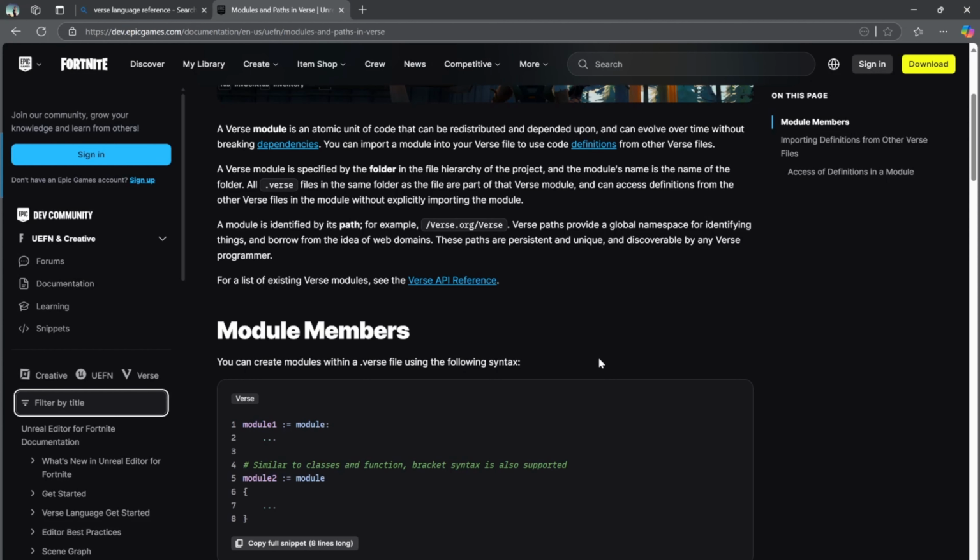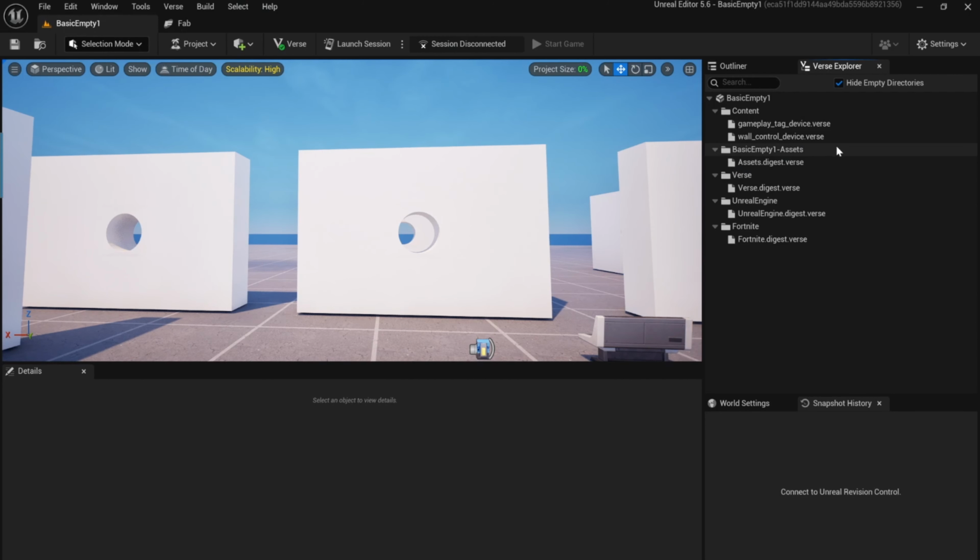So in UEFN game projects, you don't have to put all your code in one game file, which is what we have been doing.